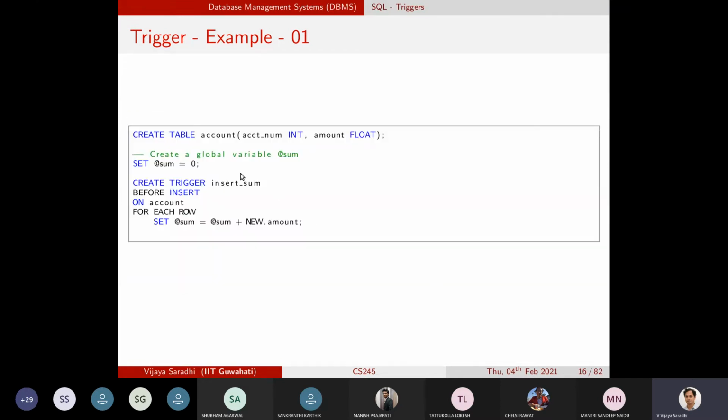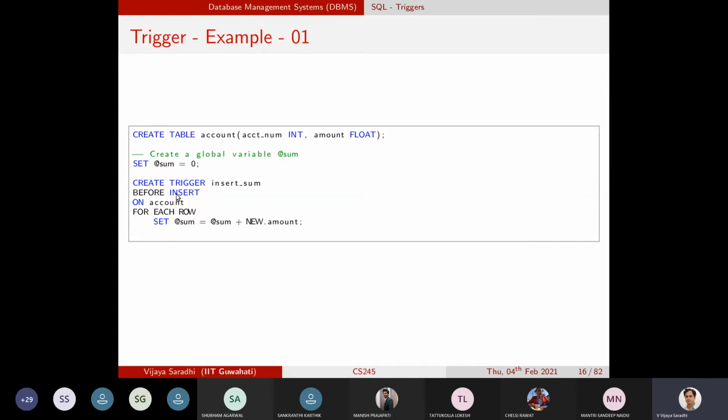So how to achieve this one? Let us go through this example. We are creating a table, account number to be integer and an amount is floating point number. And for the first time you will see the initialization of variables. So you don't get confused, we will discuss when we talk about database programming. But for now, you can take it for a minute that sum is a variable. It's a global variable set to 0.